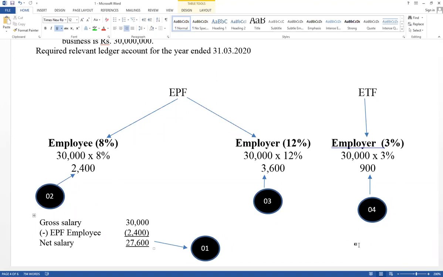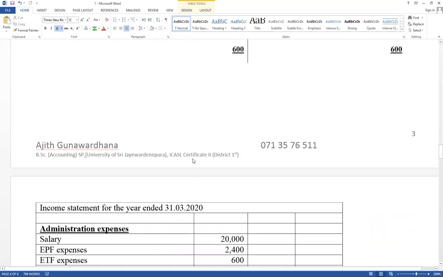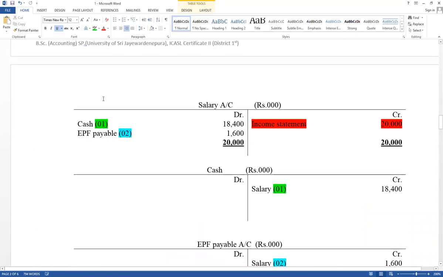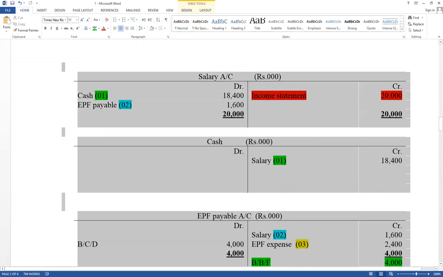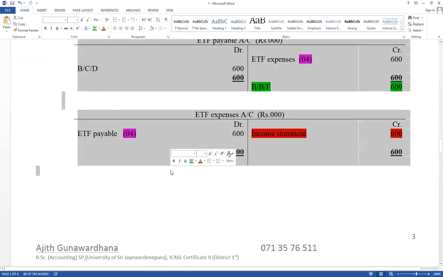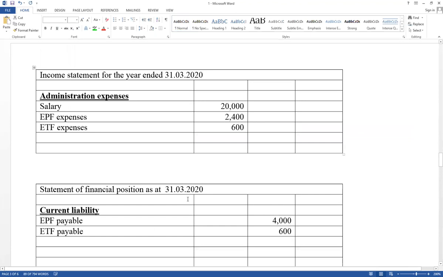Try to recognize how to calculate net salary. Think about EPF, Employees' Provident Fund. Both funds are maintained by the central bank. Each and every month, based on the salary of the employee, the amounts should be calculated and transferred to the central bank. You have to know how to record this from the business point of view. Therefore, there are 6 ledger accounts. Prepare the ledger accounts and disclose on the financial statements the salary account, EPF expense and EPF payable accounts.